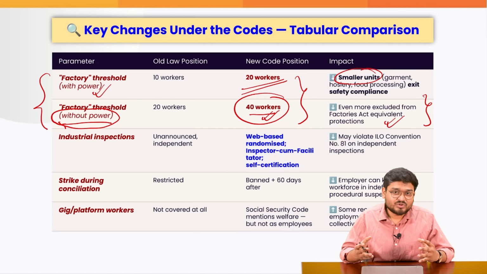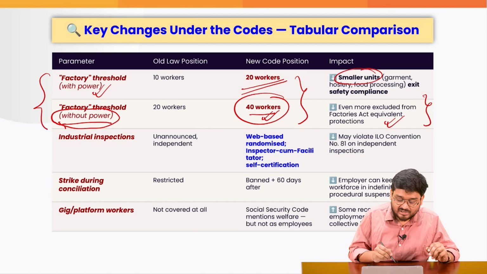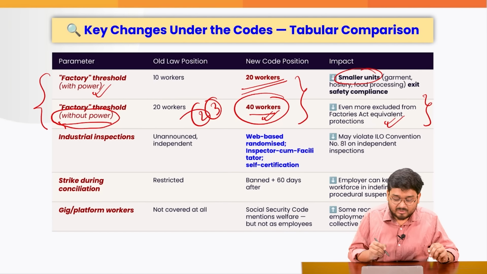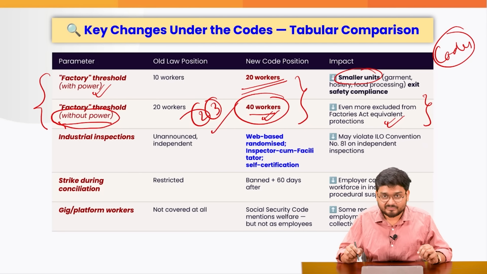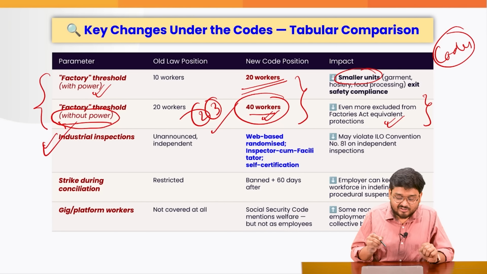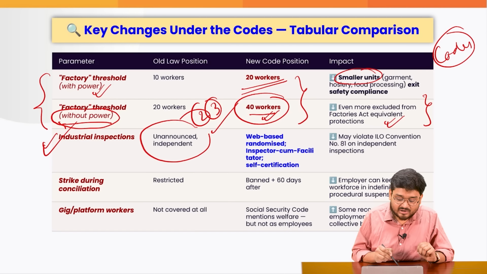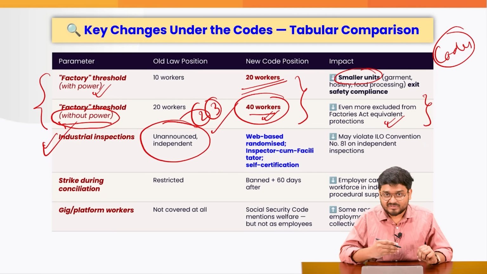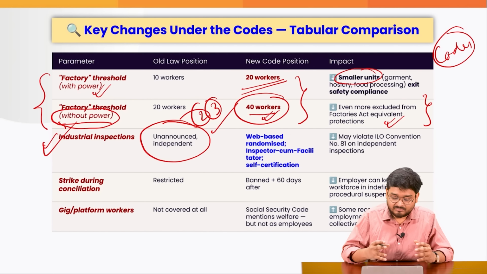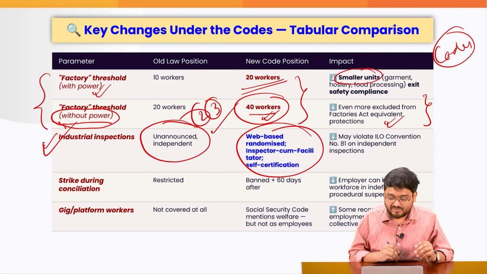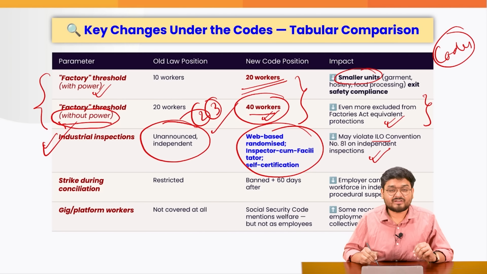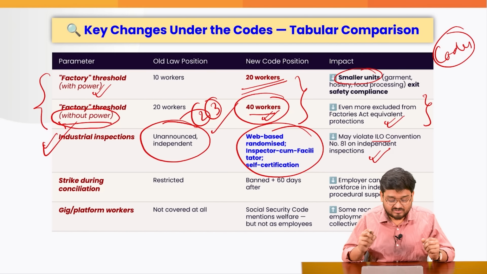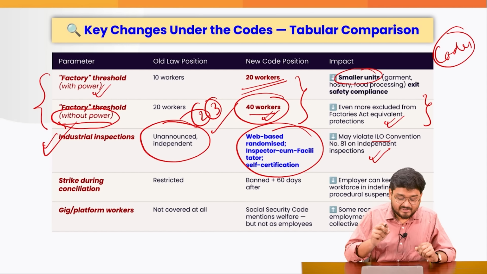What about those small enterprises where there are only 2 or 3 workers? What about the enforceability of the codes on these factories? Also, industrial inspections earlier used to be unannounced and independent. So factory inspectors would come and inspect. Right now it is randomized, and it may also violate ILO Convention number 81 on independent inspections, because independent inspections are very important for transparency.